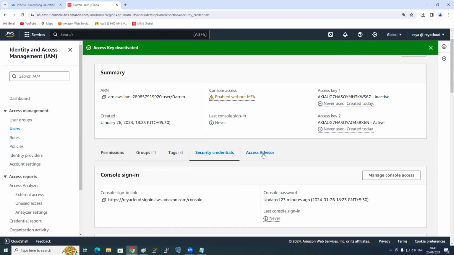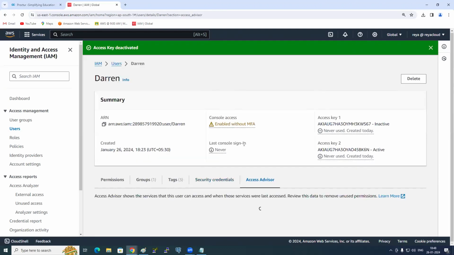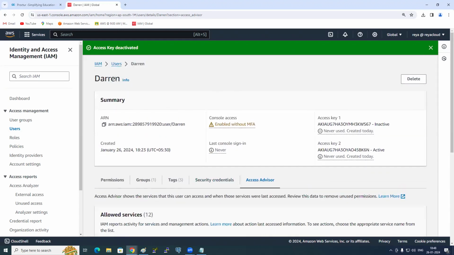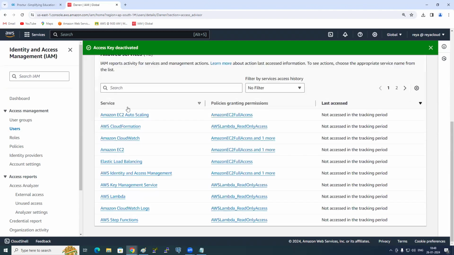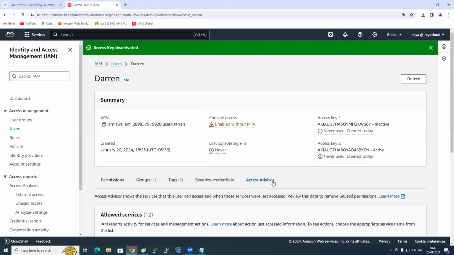Next here is Access Advisor. What is Access Advisor? Remember I told you, let's say for Darren, I want to know what kind of services Darren has access to and when he last used them. If I go to Access Advisor, he has access to all these services, but did he access them at all? Not accessed in the tracking period. But whenever he accesses, the timestamp will come here. So I can easily find out on which service he last accessed and when. Understood? This is called Access Advisor.